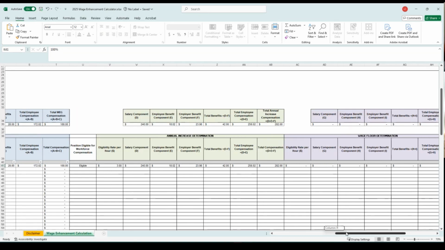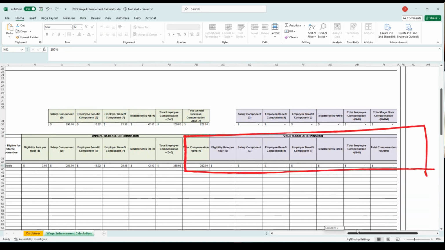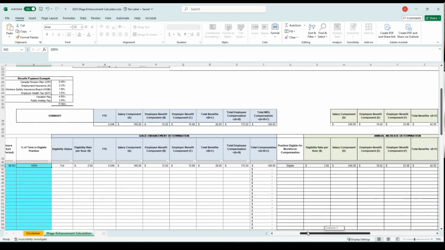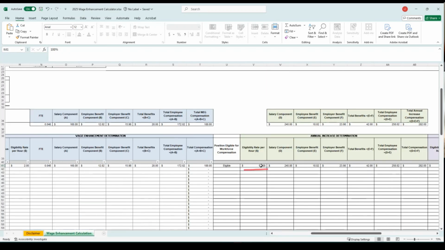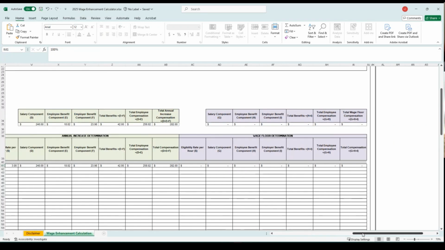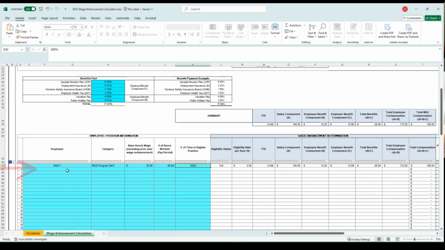Now there's nothing in the wage floor amount here because this staff is now over the wage floor amount. When you begin with $20 and add 2, we're up to 22, plus an additional $3 brings it up to a total of $25 an hour, which is above the wage floor amount, so no wage floor funding would be issued. I will go through another example where we will see wage floor funding issued. So again, we'll select RECE program staff.